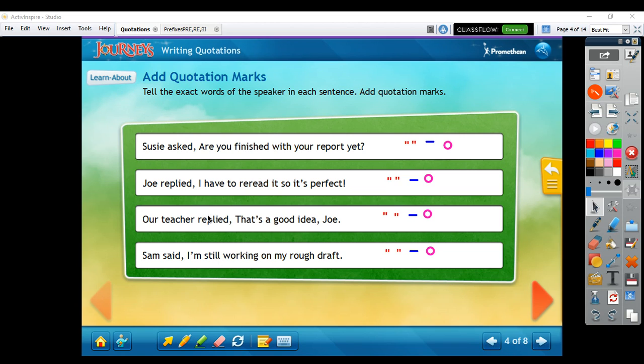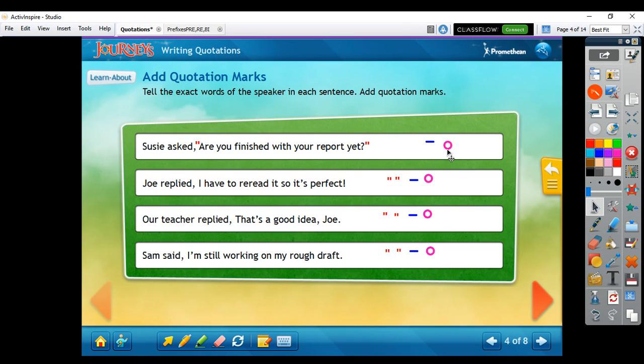So for example, in the sentence, Susie asked, "Are you finished with your report yet?" I know that Susie is the speaker and her exact words are "Are you finished with your report yet?" So I'm going to put quotation marks before she starts speaking, right before that word, and after she's done speaking, after the end punctuation there, so that the reader knows these are Susie's exact words that she said.